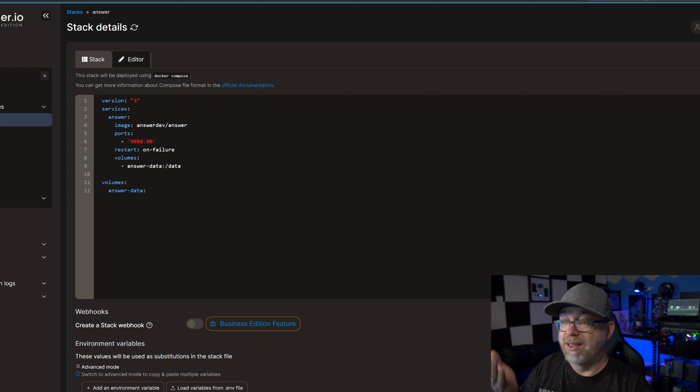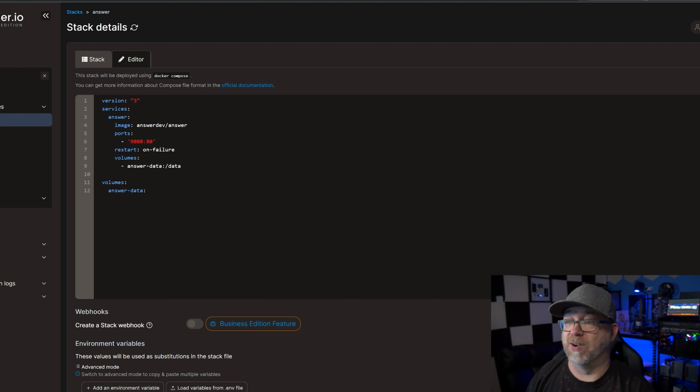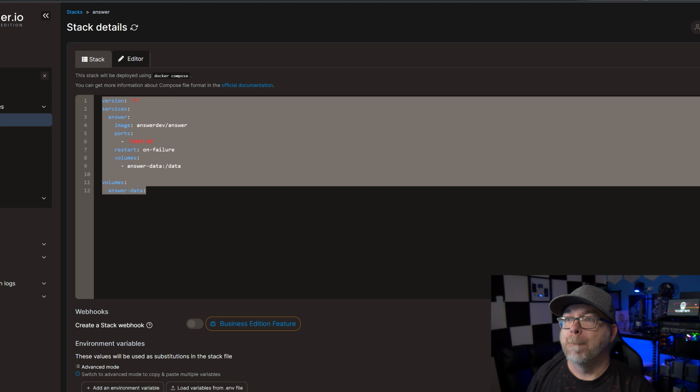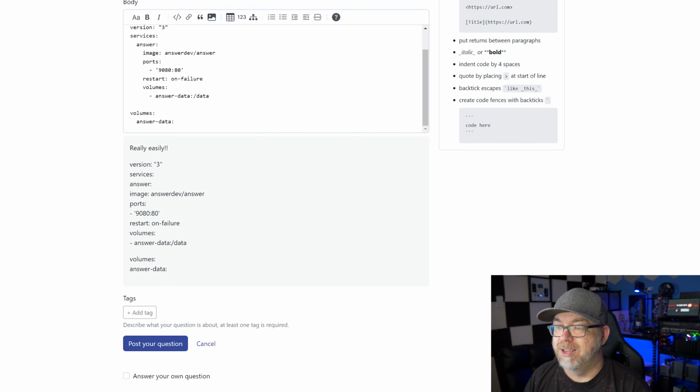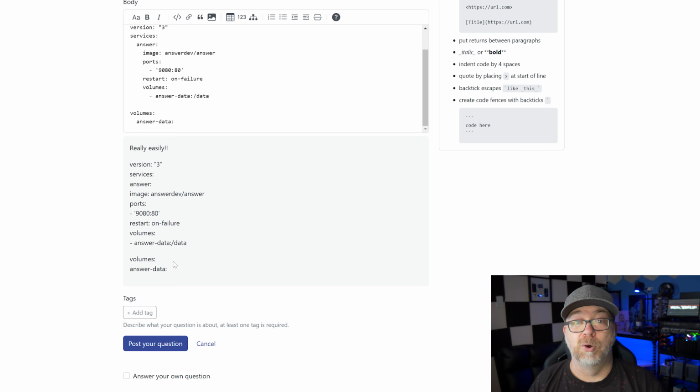And go over to the editor. That's the entire Docker Compose. Version 3, services, answer, image, answer dev/answer, ports, 9080:80, restart on failure, volumes, and that's it. That's how quick and easy this is to deploy. But if we come over and we just paste this in, and we come down here and we look, that looks like absolute trash. And unfortunately, that's how it is when somebody tries to comment their Docker Compose in YouTube.